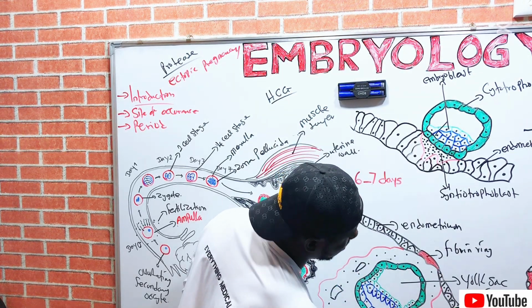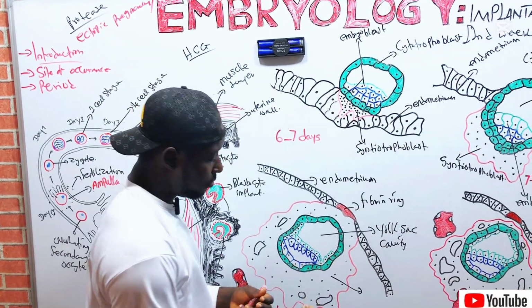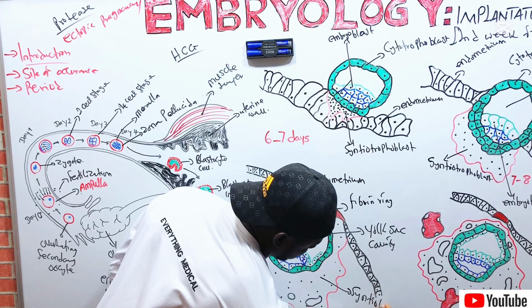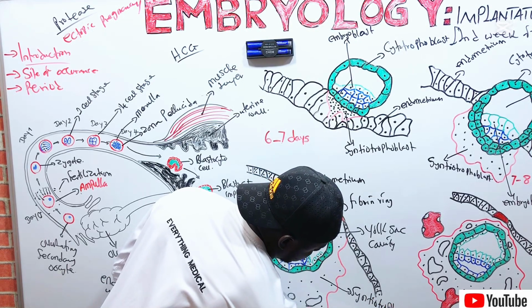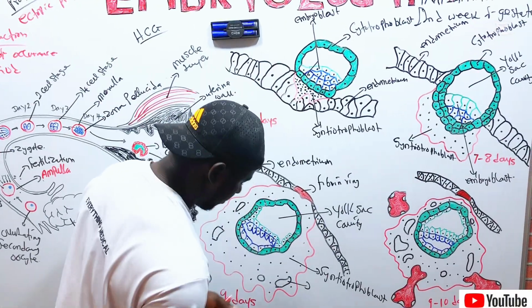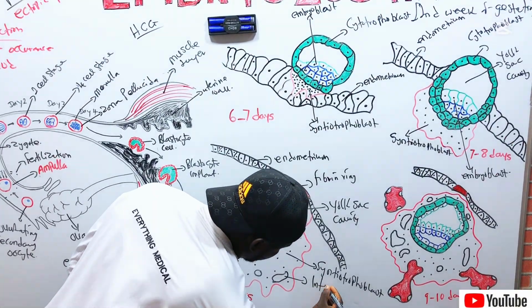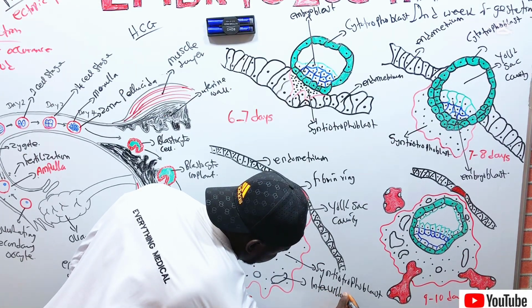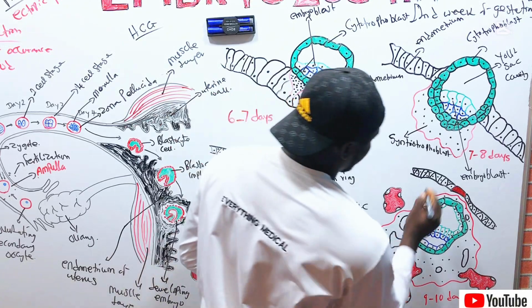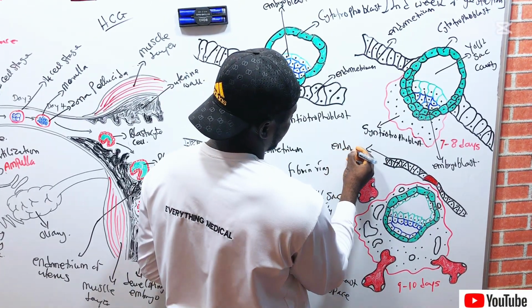You can see this remains our syncytiotrophoblast, which is a part of the trophoblast. These are the intervillous spaces. This also remains our endometrium.